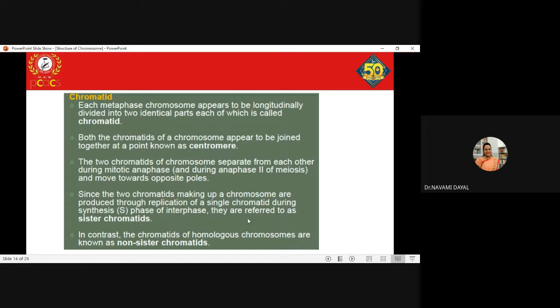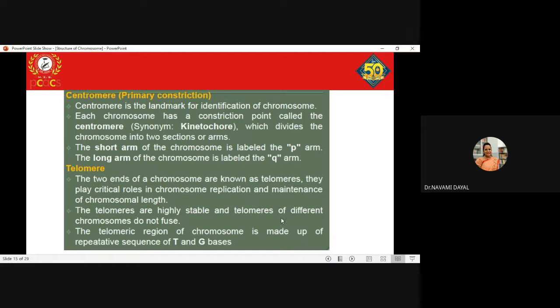So I already talked about the chromatid. Telomeres are nothing but the end sections of the chromosome. Primary constrictions are called centromeres. On the centromeres there are always small protein structures called kinetochores. And what is the function of kinetochores? It helps the chromosome to attach to the spindle fibers at the time of cell division,